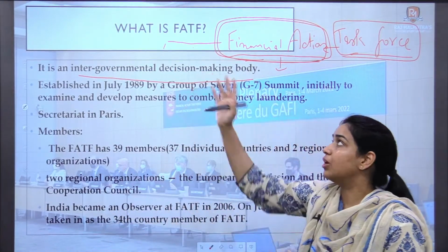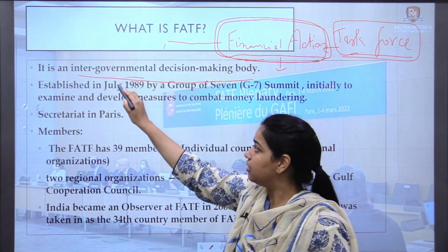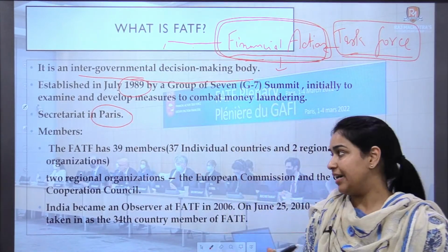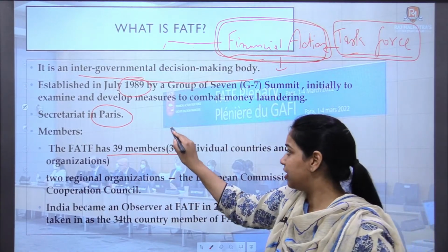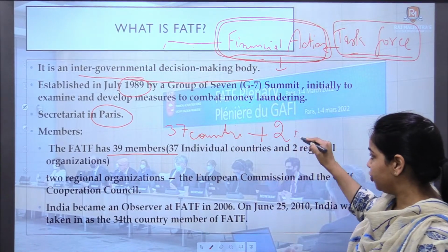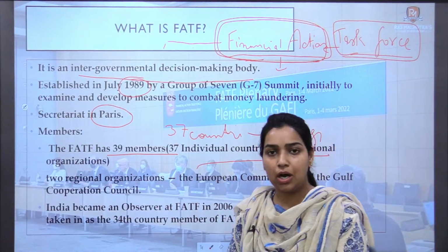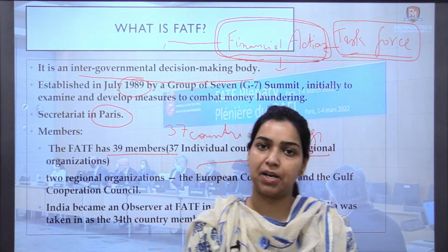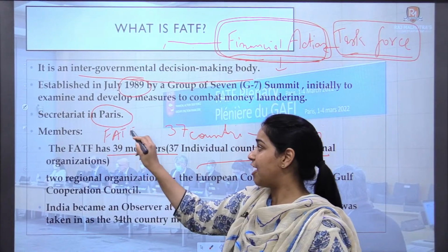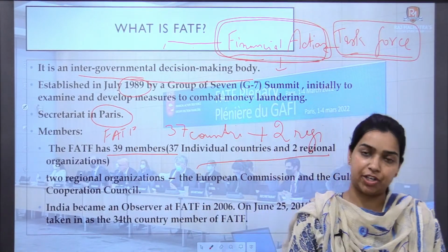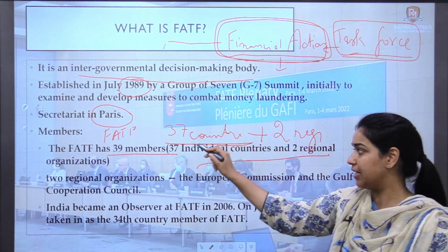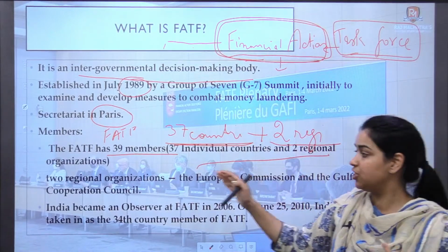For that, this organization was set up in 1989. Its secretariat is present in Paris. It has 39 members, including 37 individual countries and 2 regional organizations. This is a very important point. If a prelims statement is made, it will be on this point, that they may ask that FATF has 35 member countries, 39 member countries, sorry. That is a wrong statement because it has 37 member countries and 2 regional organizations as its members.